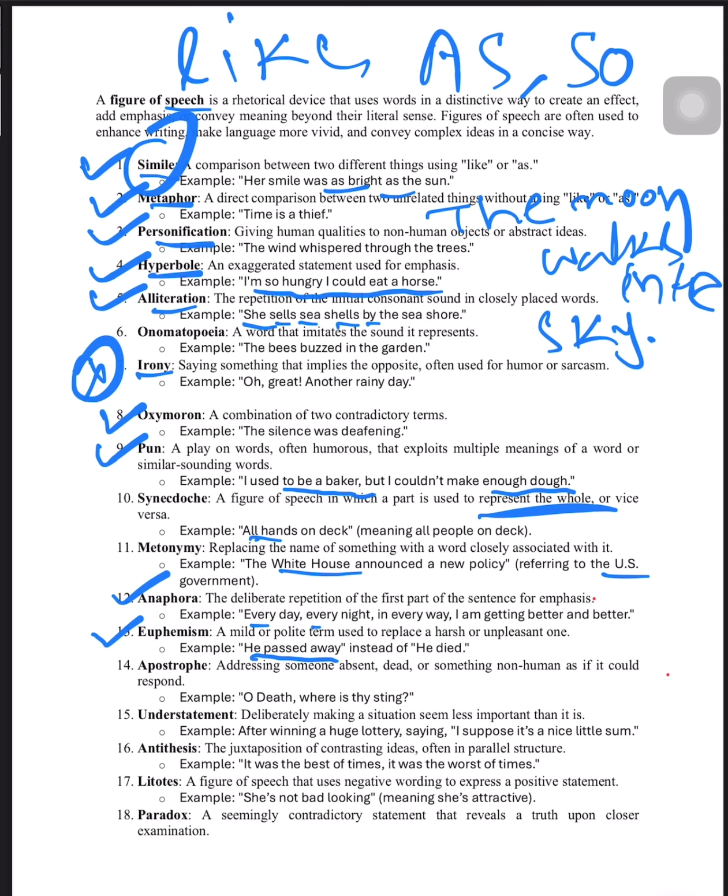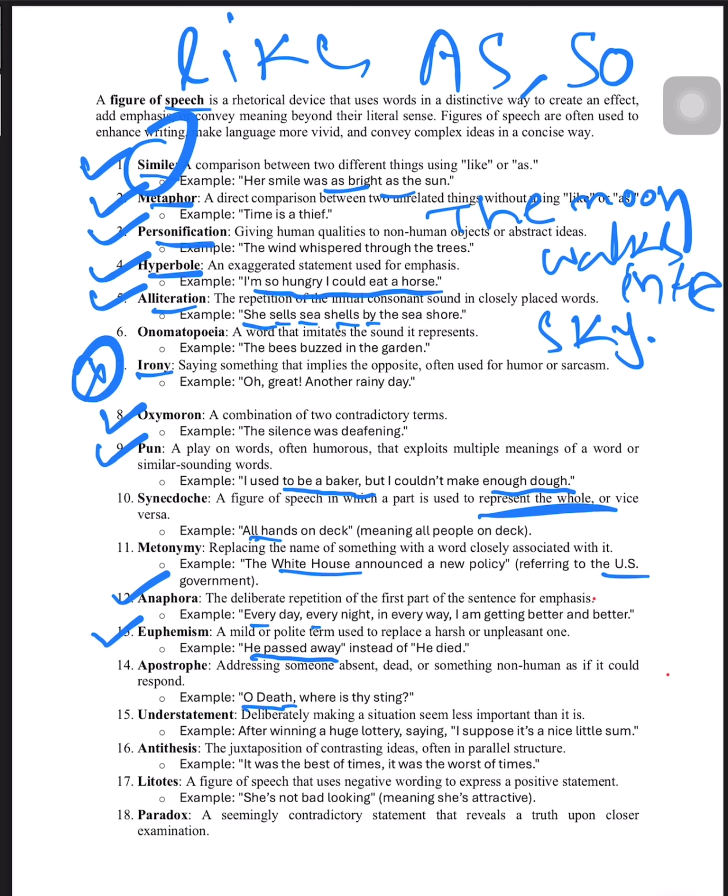Next, what is apostrophe? Apostrophe means when we are addressing something that is absent or dead or non-human. Okay, and it is said in such a way that it is expected that that person or that inhuman object will be saying something. For example, oh death, so death has been apostrophized. Where is thy sting?